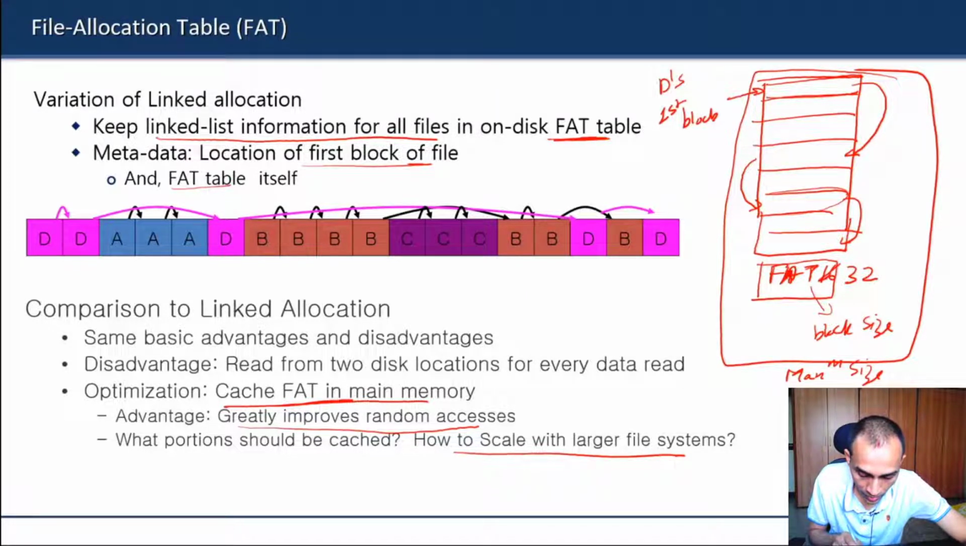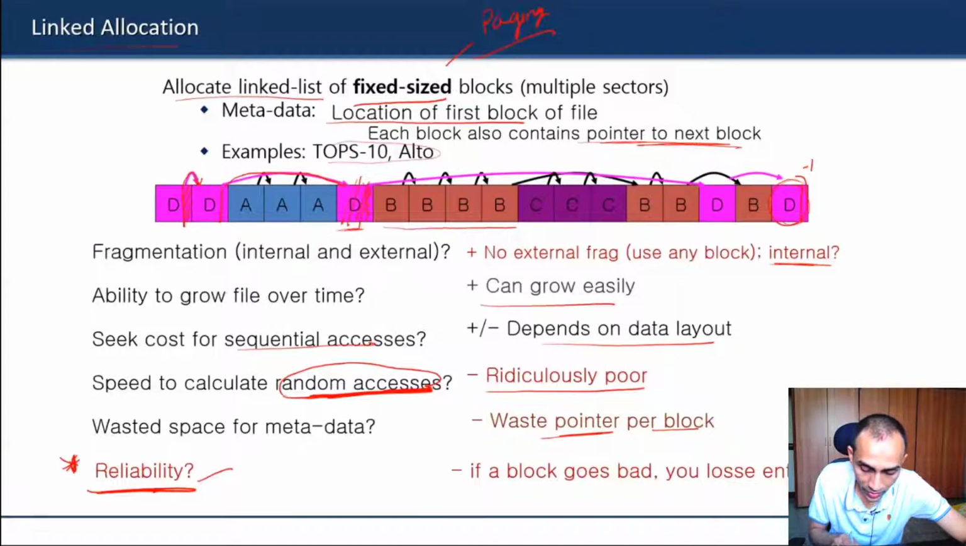Because the main problem in simple linked allocation was that, in order to know the address of the last block, you had to fetch previous blocks from the disk to memory, because the addresses of the next blocks are stored in each consecutive block in that linked list. You cannot even calculate the address of the last block unless you read the previous block. So you have to do a traversal, and multiple reads have to be done.